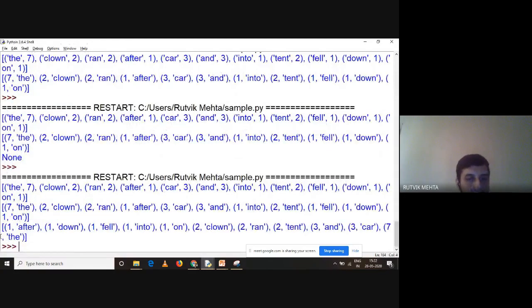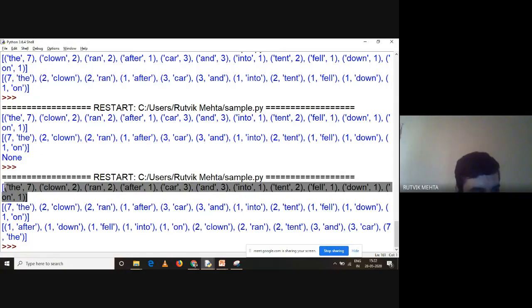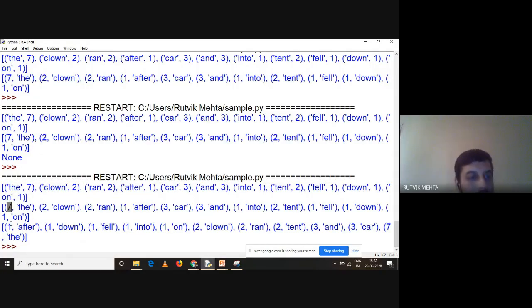Say this. Now it is sorted, right? But how is the sort happening? In which order is it happening, can anyone tell me? This was your original list with key value representation. This is the altered list with value key representation, and this is another list with value key representation, but in sorted manner. And sorted with what? Sorted with values. So look, first all the 1s are coming, then all the 2s are coming, then the 3s are coming, and then 7 is coming last.